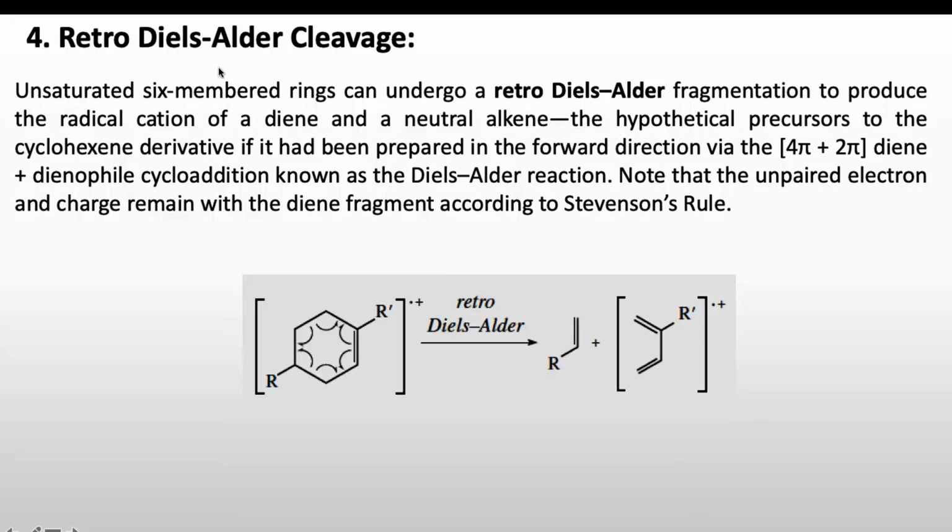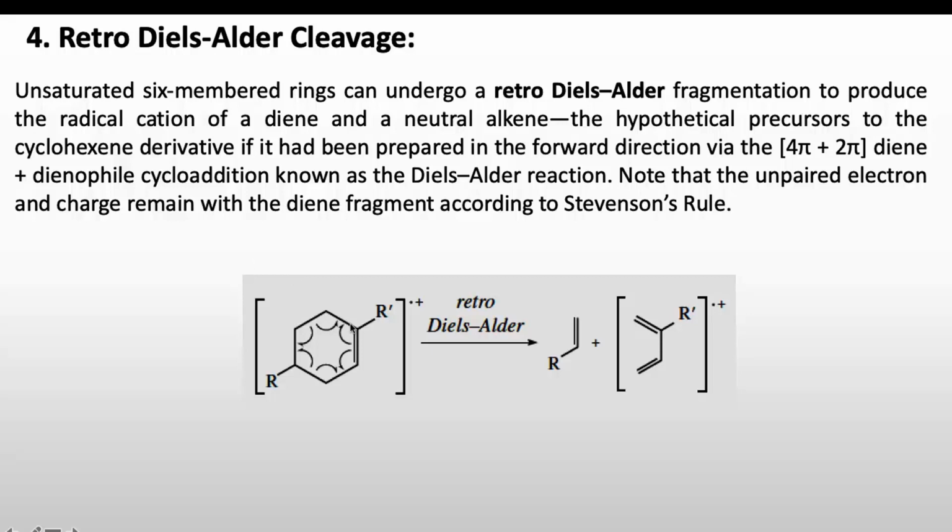Next is the retro-Diels-Alder cleavage. Unsaturated 6-member rings can undergo a retro-Diels-Alder fragmentation to produce the radical cation of a diene and a neutral alkene. The hypothetical precursor to the cyclohexene derivative would have been prepared in the forward direction via the 4π plus 2π, or diene plus dienophile, cycloaddition, which is known as the Diels-Alder reaction. Here we have to note that the unpaired electron and charge remain with the diene fragment according to the Stevenson rule.